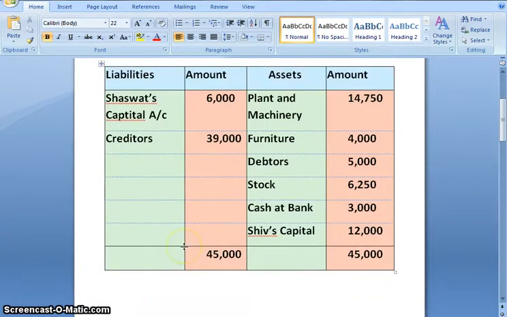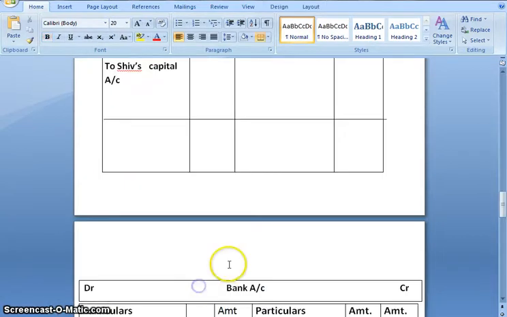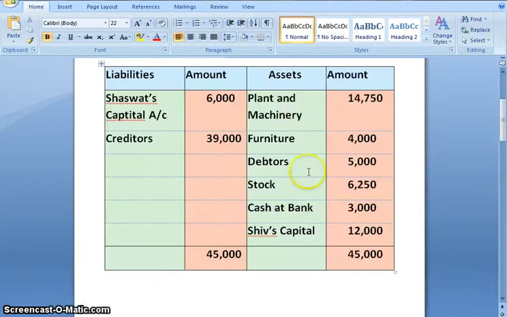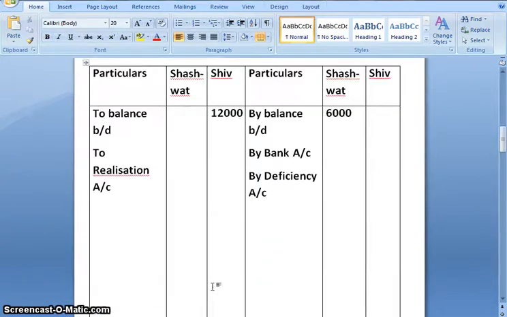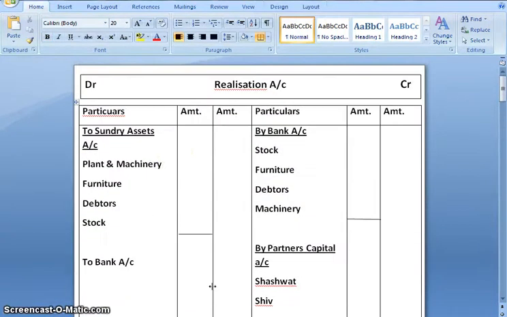Now next step, we'll transfer all the assets at book value in realization account. We have plant and machinery, furniture, debtors and stock. Journal entry would be realization account debit to sundry assets. Plant and machinery we have 14,750.